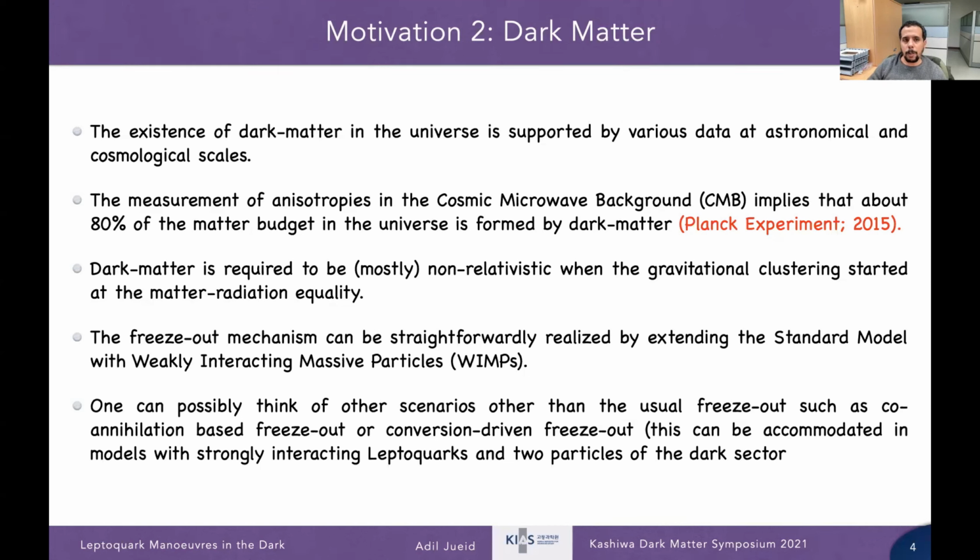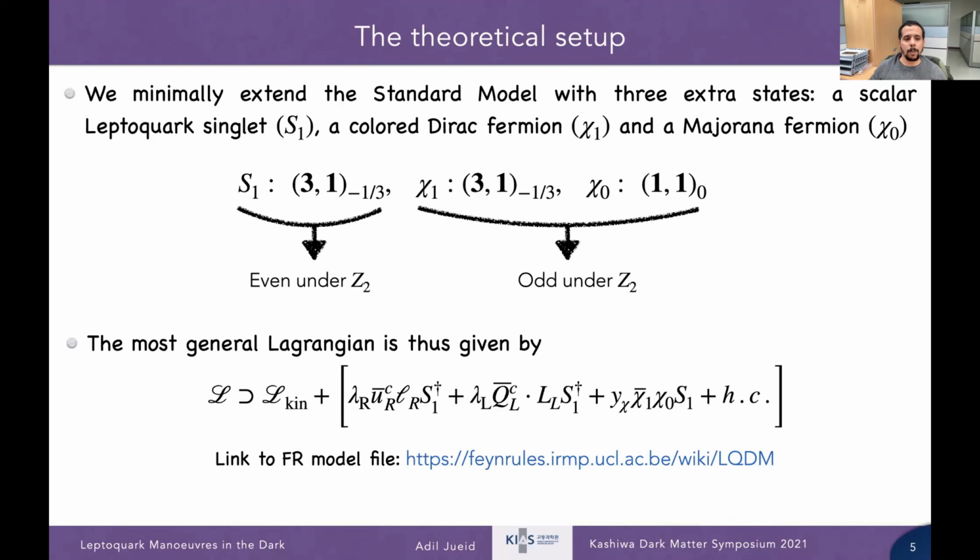The third motivation is, of course, grand unification, because whenever you have a grand unified theory, you will also have leptoquarks in the particle spectrum. So the model is very simple. We extend the standard model with one scalar leptoquark, and a Z2 symmetry, under which the leptoquark is even, is used to stabilize the dark matter candidate, which is chi0, and then we have chi1, which is its partner.